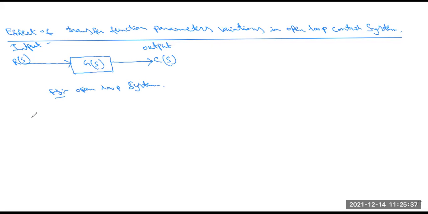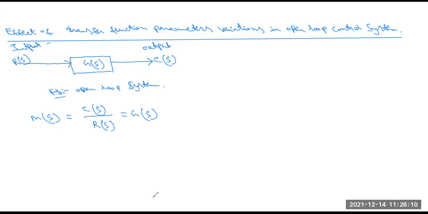So we know the transfer function is the output of the system to the input of the system. That means C(s) by R(s), and this C(s) by R(s) we also write as G(s). So G(s) is basically the controller part. It is called the open loop transfer function, G(s) also. Here no feedback loop is present, so that's why H(s) is not here.